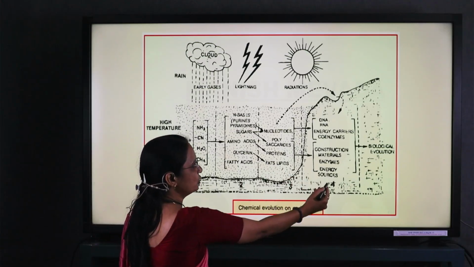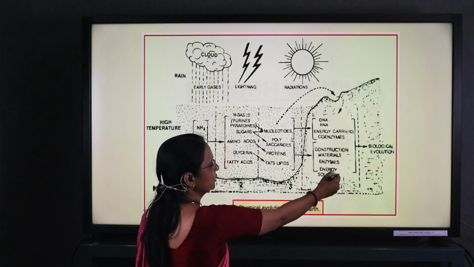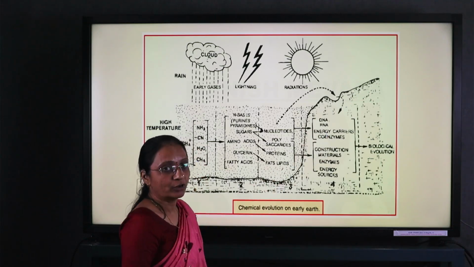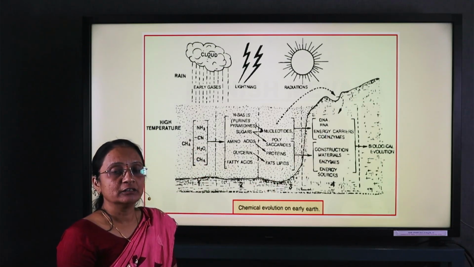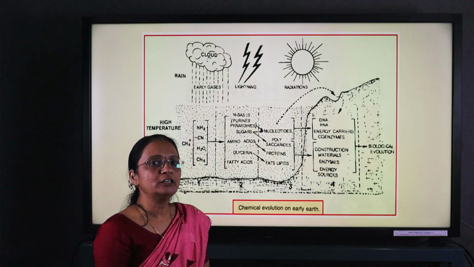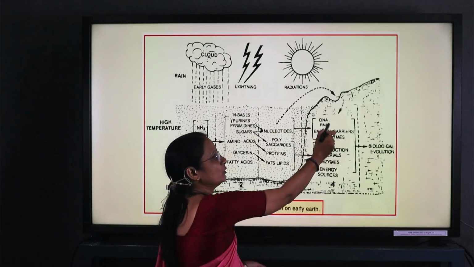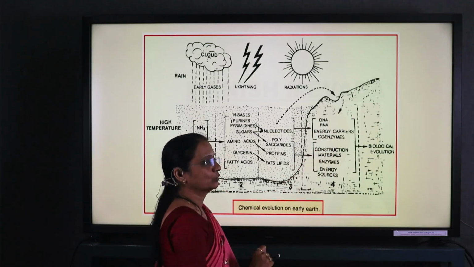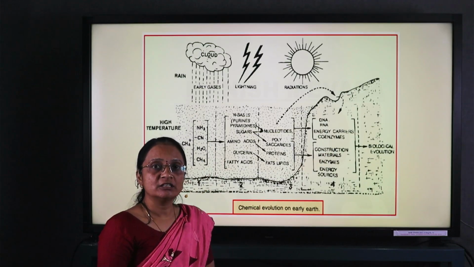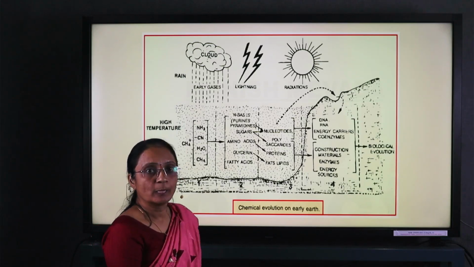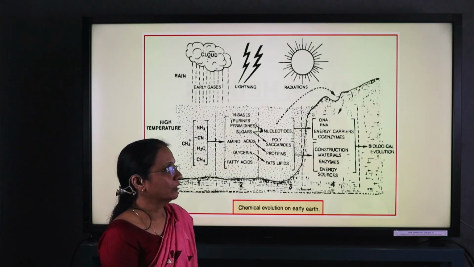And in the next stage, they form the continuity of the protobionts, the pre-cell, and the DNA and RNA formation. That is nothing but an indication of a sign of the formation of life on the earth, the formation of DNA and RNA molecules. The formation of protein is nothing but the building block material of life. They are also suggesting the sign for the formation of life on the earth.